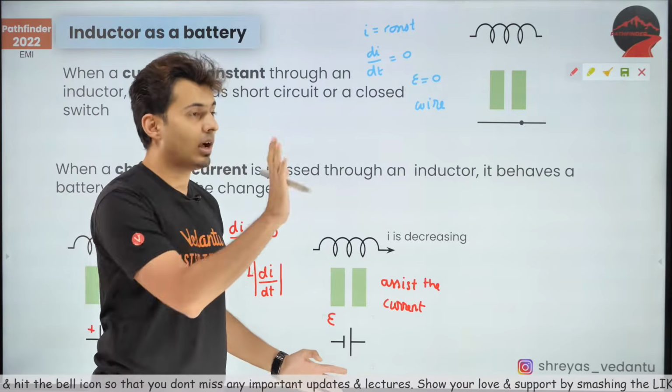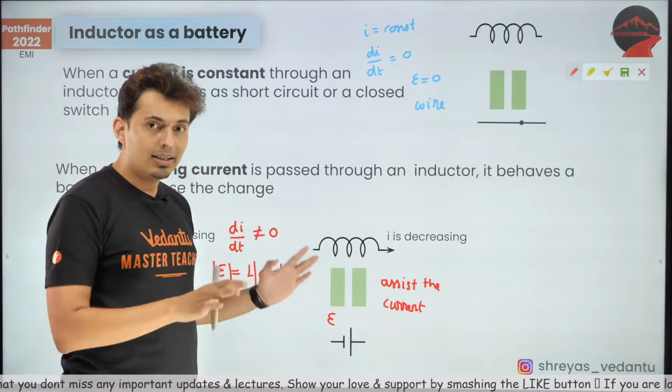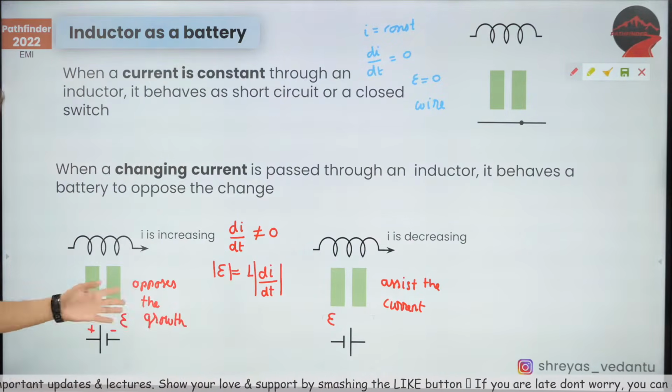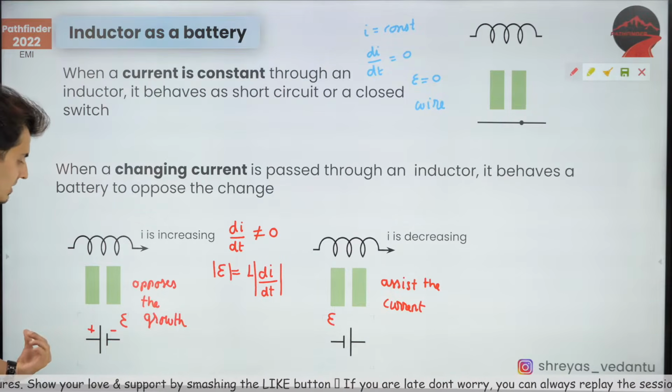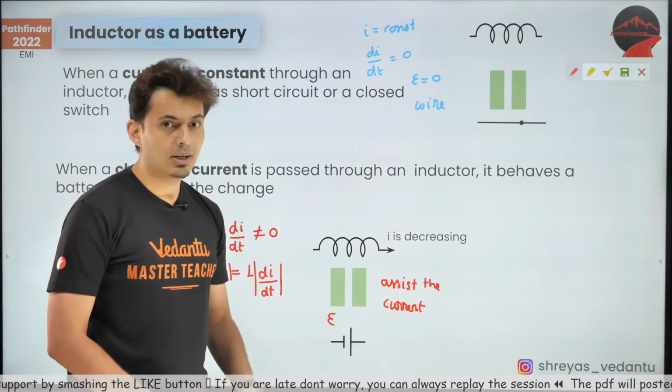If it is trying to decrease, it will ask it to go up. If it tries to increase, then it will ask it to come down. Either way it is opposing the change. But in absolute terms, whenever the current increases, it will oppose the growth, and when the current decreases, it will assist the current. It will help that current.